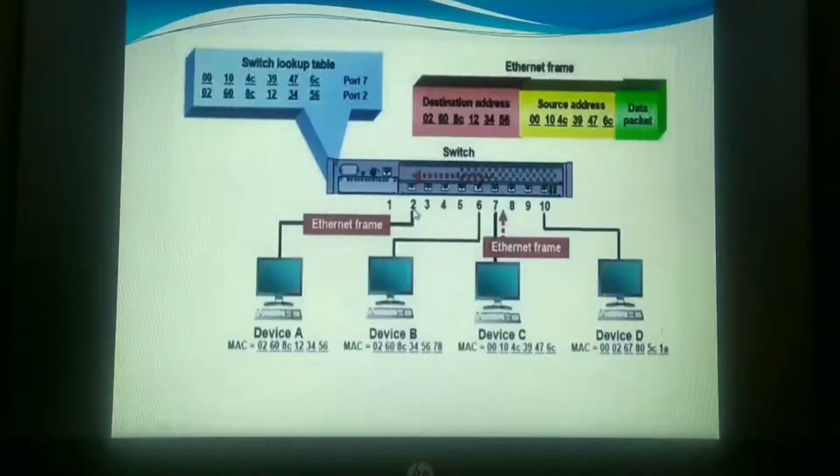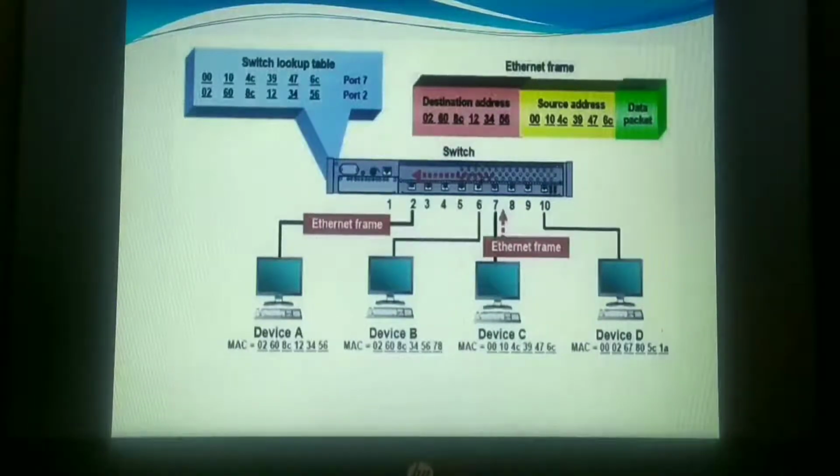There is one computer connected at the 2nd port, and it will check for the destination IP address. Yes, here the destination IP address matches at port 2. It will mark in its table that at port 2 there is this destination IP address. It will register it into its table. Understood? Once it is registered, the packets will be immediately sent only to port 2. This is how only the source and the destination exchange the information, whereas device B and device D will never come to know what the source and destination are exchanging.